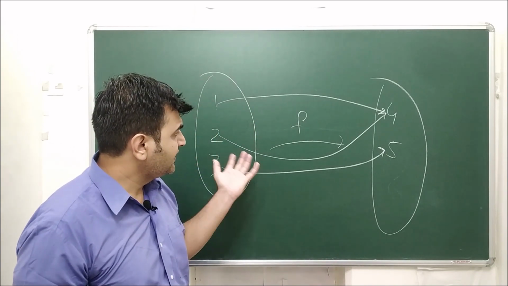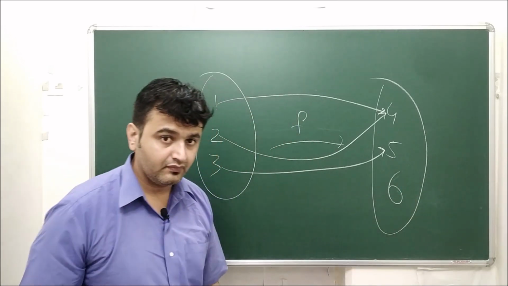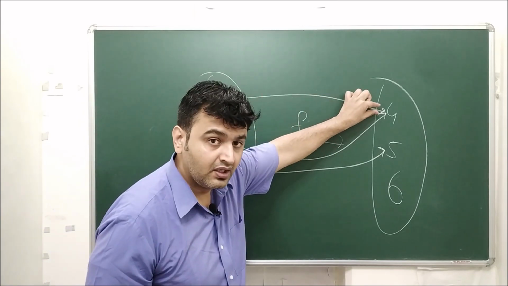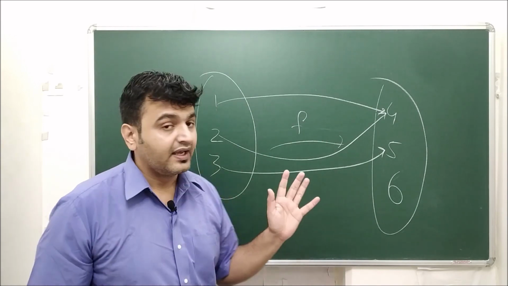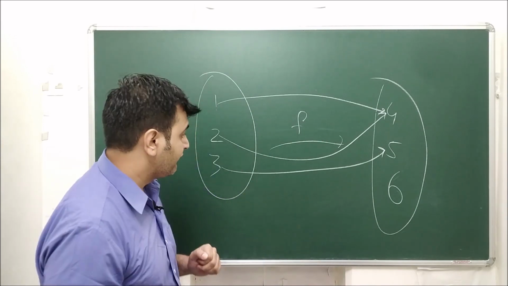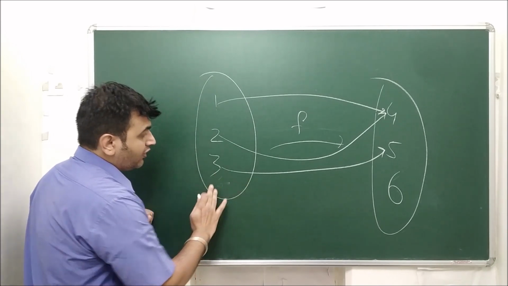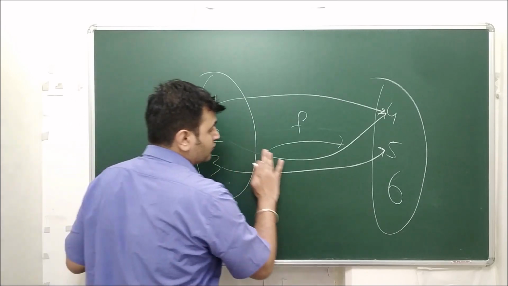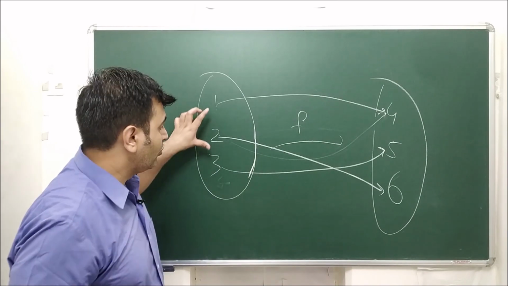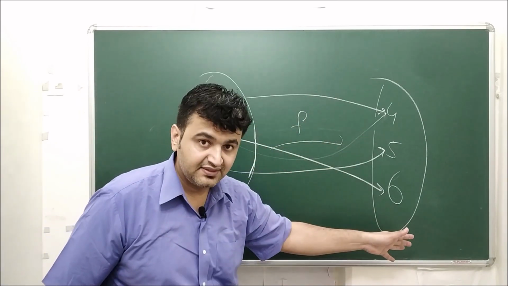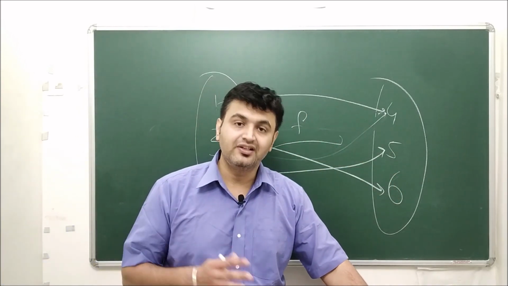Now one can modify. Can you modify this so that it's not one-one and it's not onto also? So yes, okay, take 6 over here. It's not one-one because of this thing. It's not onto because 6 has no pre-image. So this is not one-one and not onto. If I want something to be not one-one but onto, that we already did. And if I want one-one and onto both, you can just make this change and this 2 is going to 6. So all the three distinct elements are having distinct images and all the elements in the codomain have pre-images. So this is an example of one-one and onto.